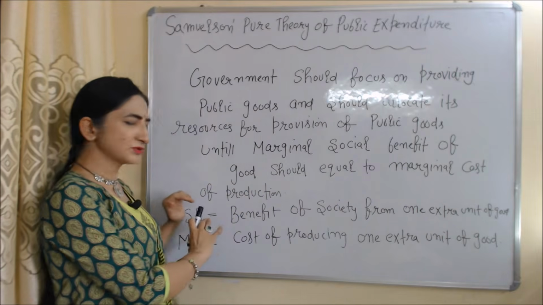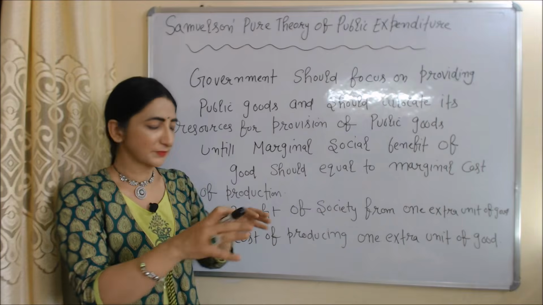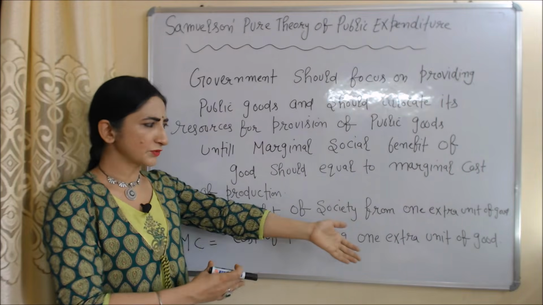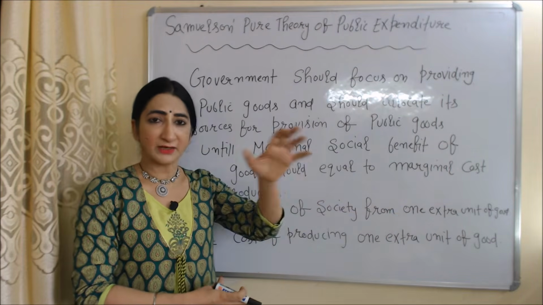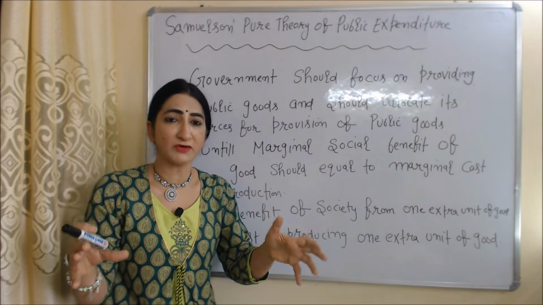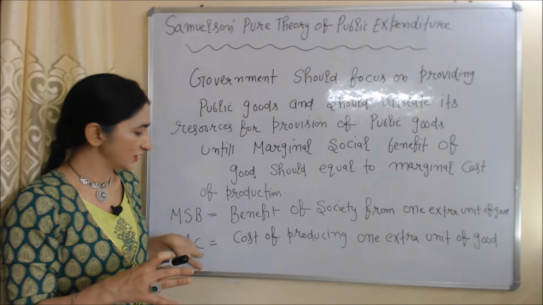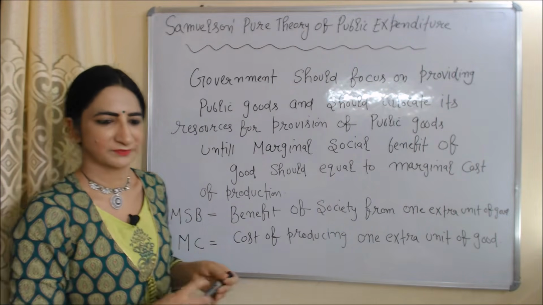As we know, marginal social benefit means the benefit to society from one extra unit of a good, and marginal cost is the cost of producing one unit of the good. According to this theory, government should allocate its resources for provision of public goods until marginal social benefit of goods equals marginal social cost.